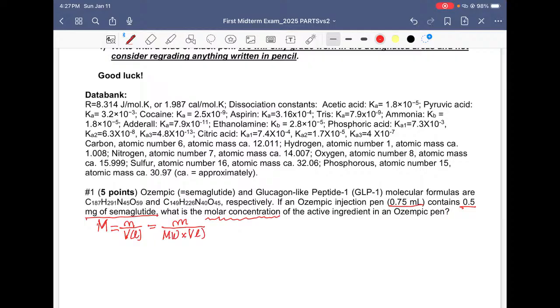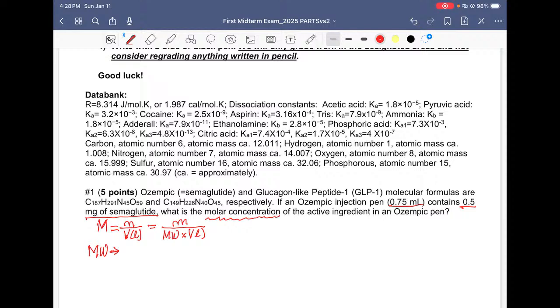So I don't have the molecular weight of this compound. The first order of the day would be to calculate the molecular weight of Ozempic, right? So how do you calculate the molecular weight of Ozempic? First I go here, there are two forms, and this is typical of my exams, to help you with critical thinking, to pick up the information that you want, not to get confused.